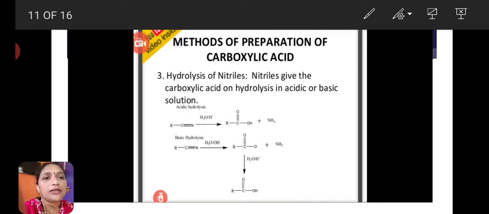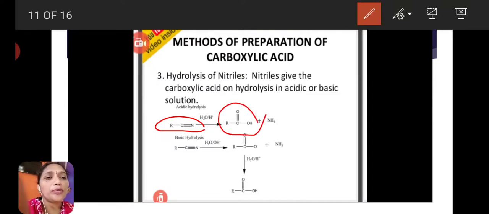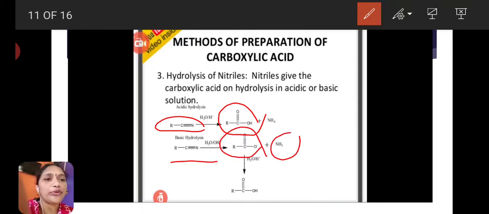Here the nitrile is alkyl nitrile, RC triple bond N, which undergoes hydrolysis in basic condition or acidic condition and forms carboxylic acids and ammonia or ammonium. Okay, here this is the basic hydrolysis. RC triple bond N on hydrolysis first gives carboxylate anion and ammonia.